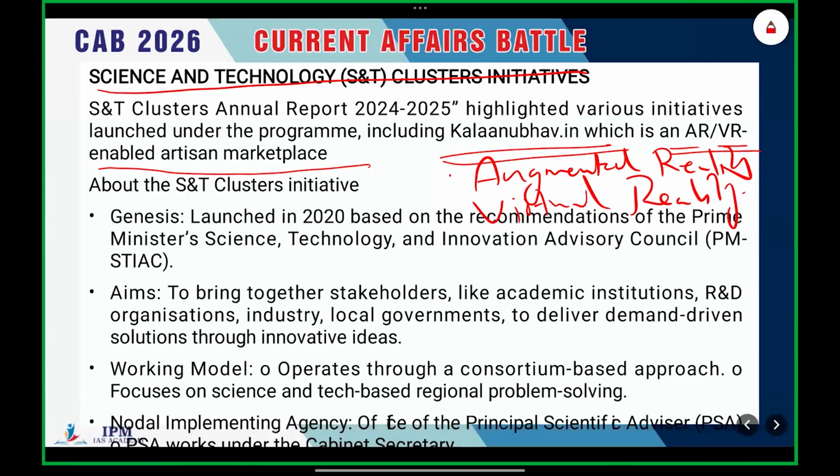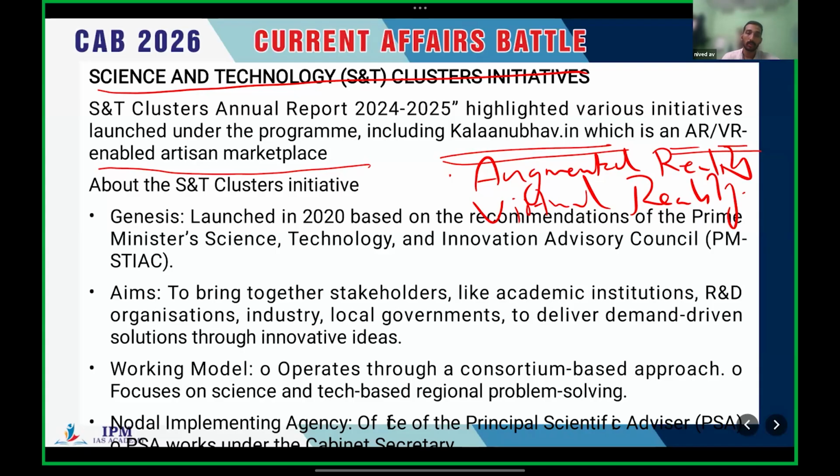UPSC in a previous question already asked about augmented reality and virtual reality. For your understanding, I'm saying this. This Kalanubhav.in is a platform, a marketplace that uses AR VR.